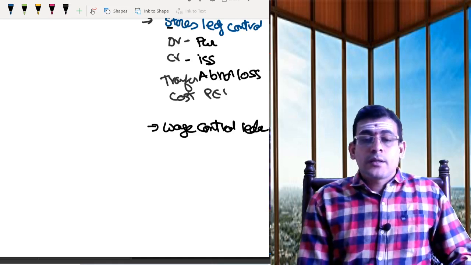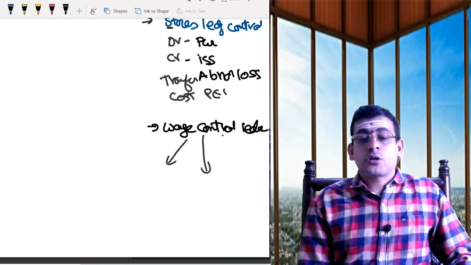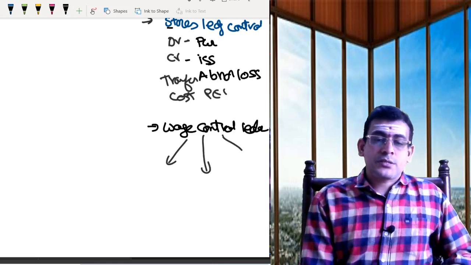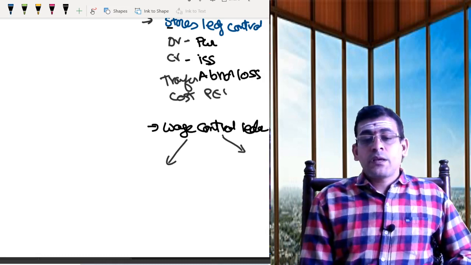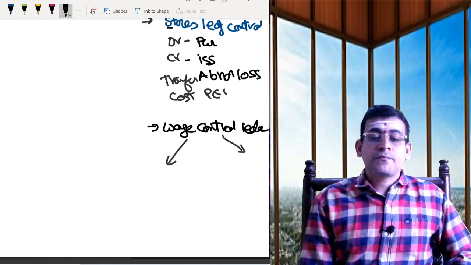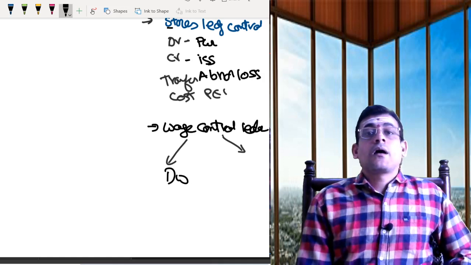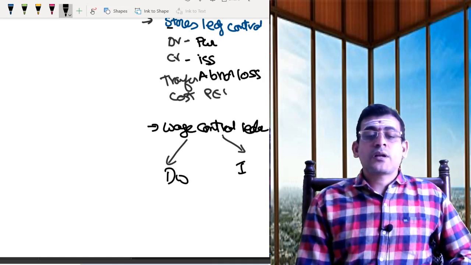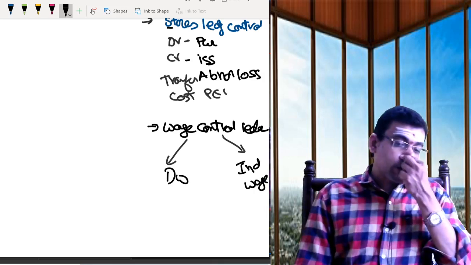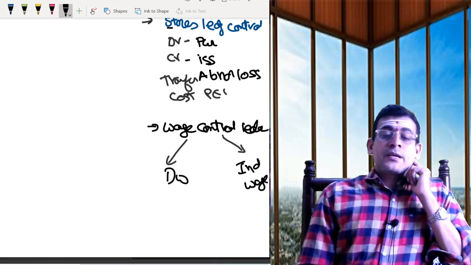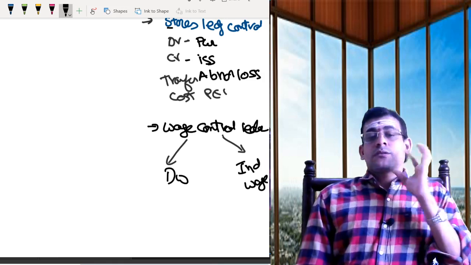There are two things in your wage control: direct wages and indirect wages.